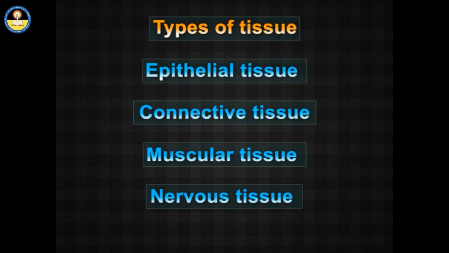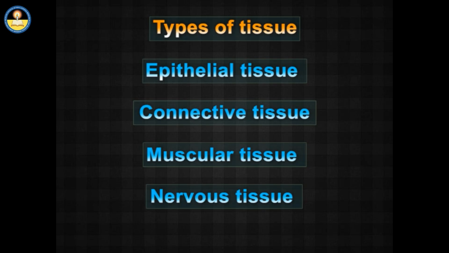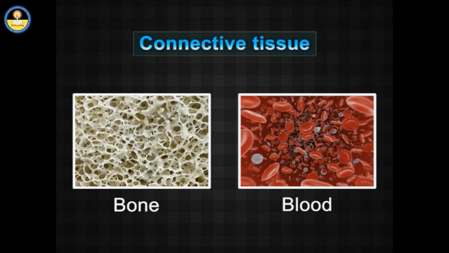Connective tissue is the most diverse of the 4 types of tissue, with a wide variety of types and functions. It is present in different forms, ranging from a fluid-like connective tissue, blood, to another connective tissue which is very hard, bone.